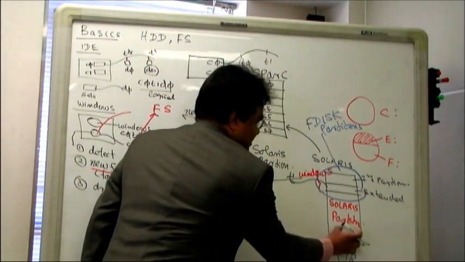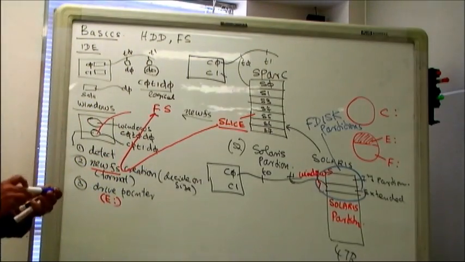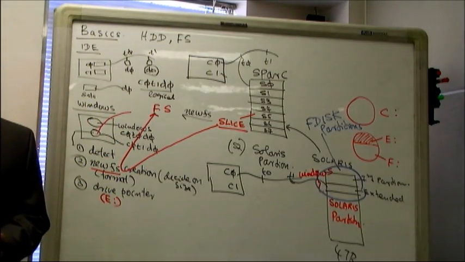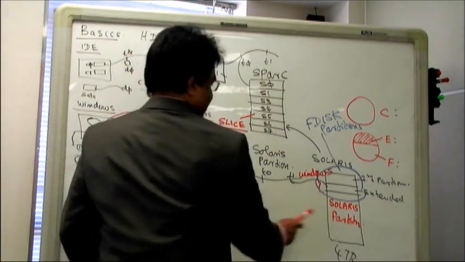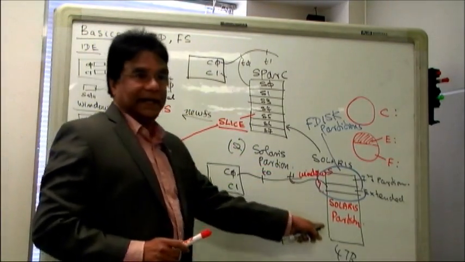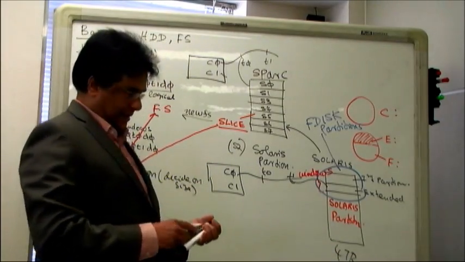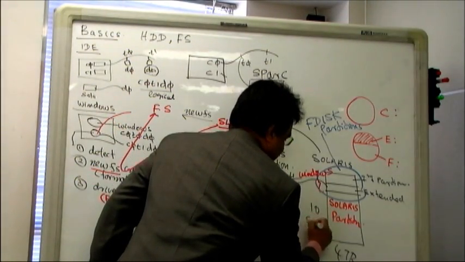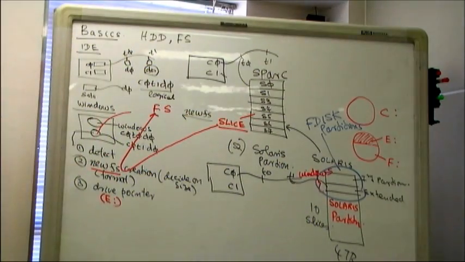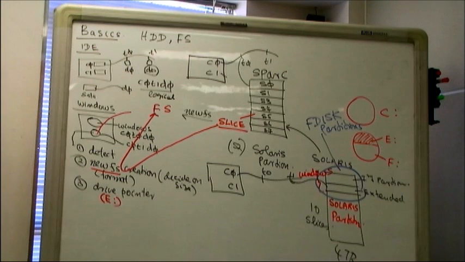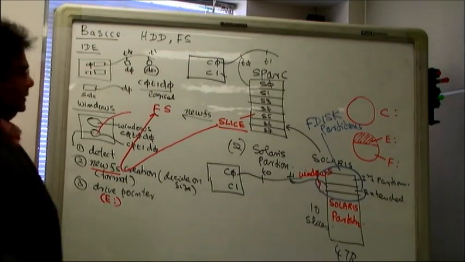We are interested only in the Solaris partition. The Solaris partition is divided into slices. How many slices here? 10. Here it's 8, but this is i86. In i86, 10 slices. Can I use all 10 slices to copy files? The system can use 9, not 10. Actually I can use only 6 slices, whether it is i86 or the other. I can use only 6, okay? Don't worry about that.